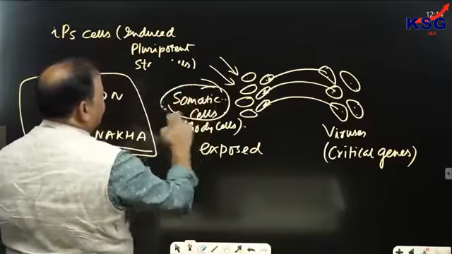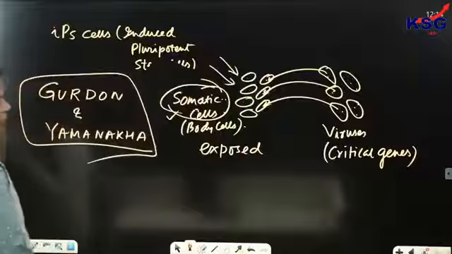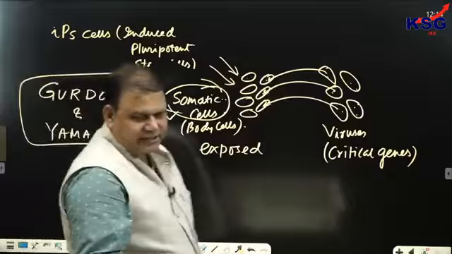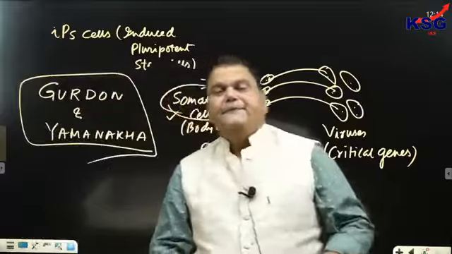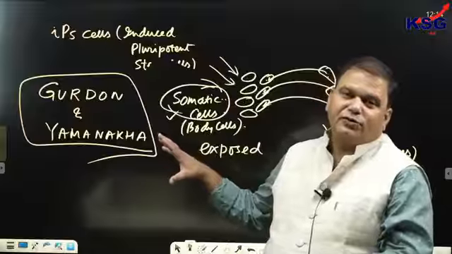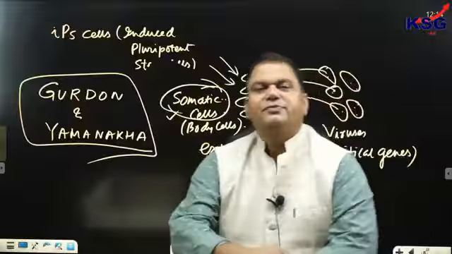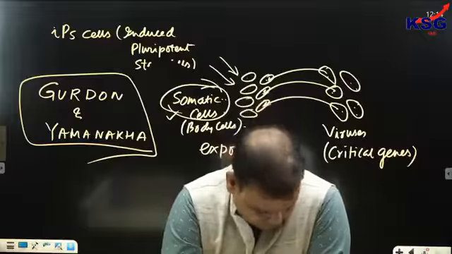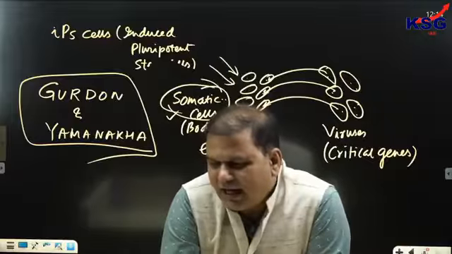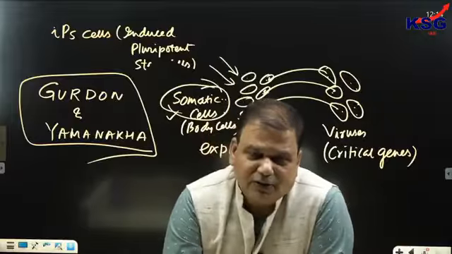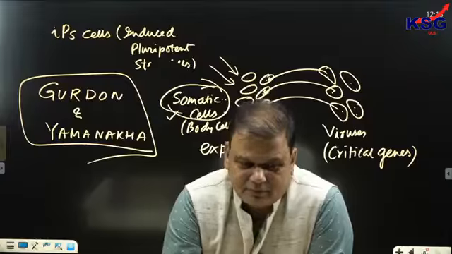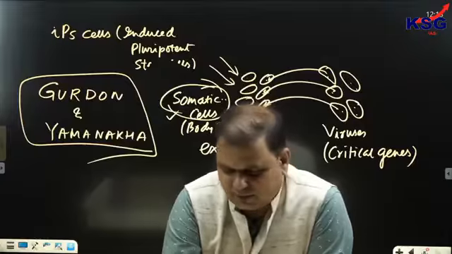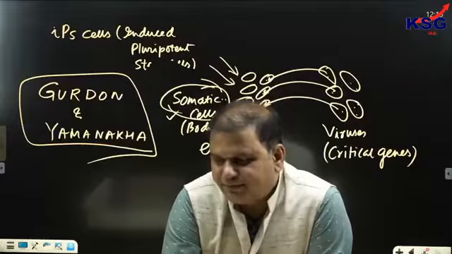They absorb the critical genes and transformed into pluripotent cells.